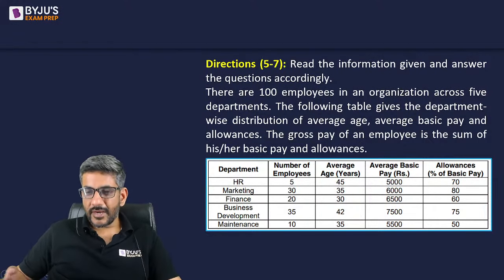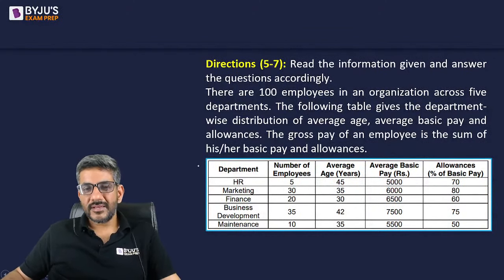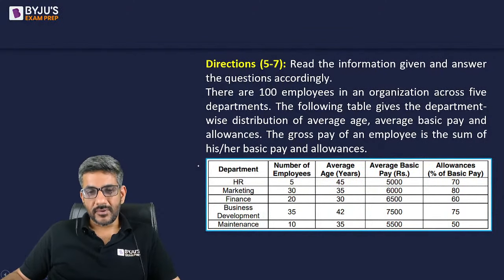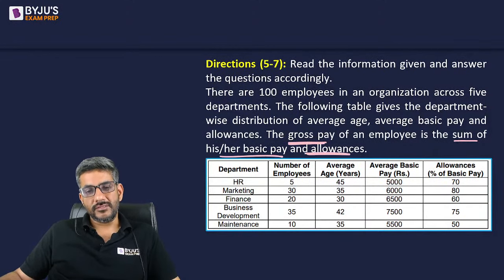I'm sure all of you have read it now. So what does it say? There are 100 employees in an organization across 5 departments. The following table gives the department-wise distribution of average age, average basic pay and allowance. The gross pay of an employee is the sum of the basic pay and allowance, right?